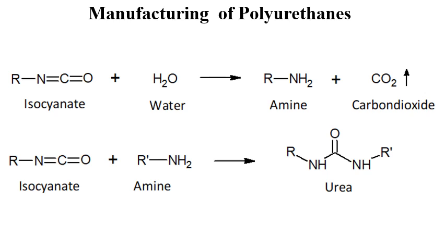You could see over here that there is an isocyanate. It reacts with the water and forms an amine and releases carbon dioxide. This isocyanate again reacts with the amine which is formed in the first step, and thus it forms the urea. So in this reaction, the net products formed are urea and carbon dioxide, and this carbon dioxide acts as a blowing agent in the molding process of the polyurethane foams.